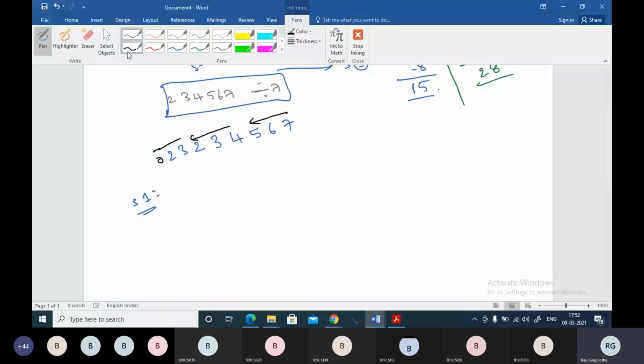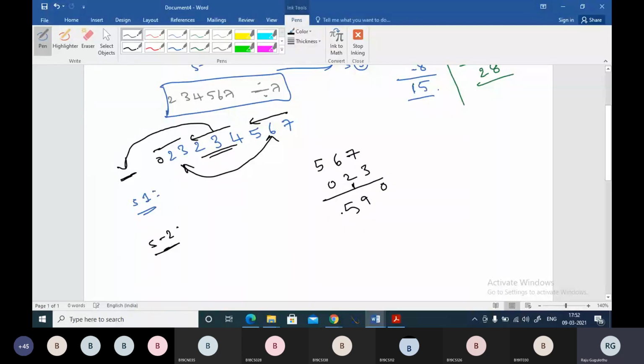In step 2, we have to add alternate pairs. If I have one more pair here, then I will be adding that pair to this 234. But I don't have an alternate pair, so I'm just leaving that. Now let us add alternate pairs. 567 and 023, it is 590. And here the other alternate pair is 234, right?